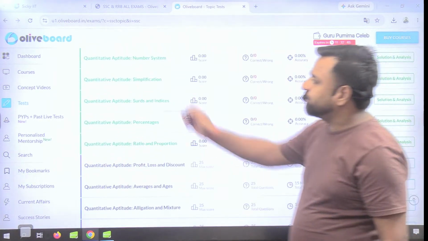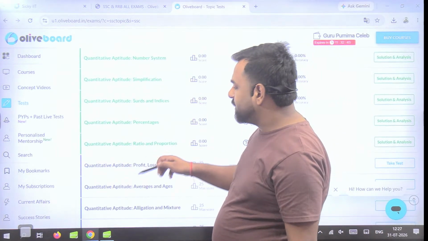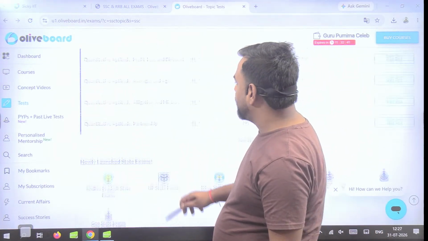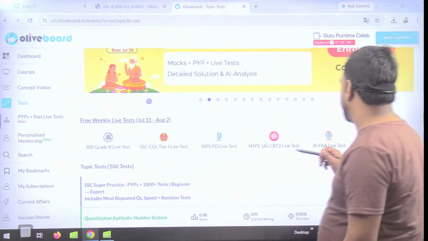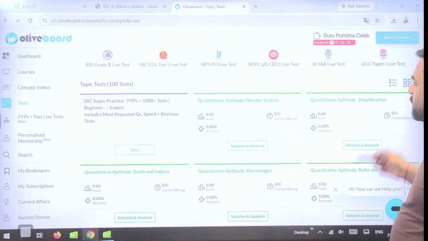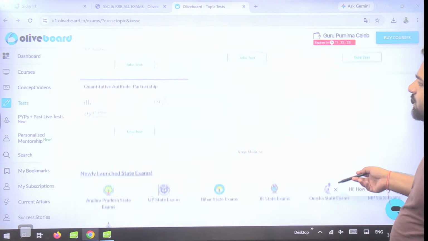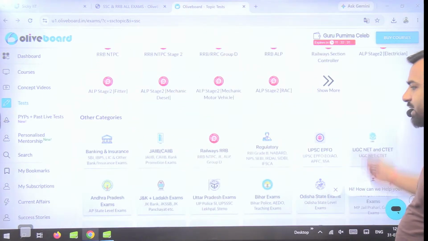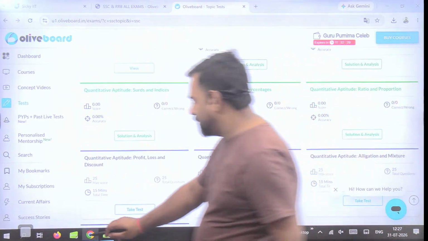See, quantitative aptitude, number system. So that's from the quant part. You can actually choose your subject and you can give those tests. Fine. I've already shown you the GK test. So you can go with any of the tests that are present. So these are the quant tests. You can go with the GK test as well. Every test is present. You can go with it. Okay, next.